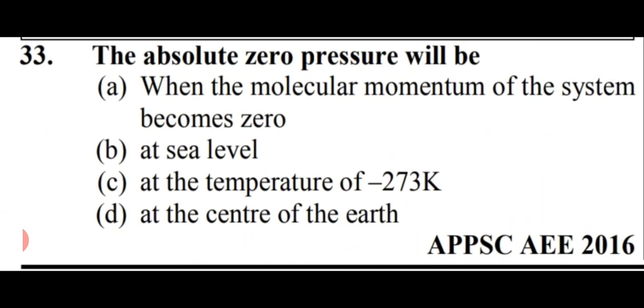The absolute zero pressure will be. Options are when the molecular momentum of the system becomes zero; second, at sea level; third, at the temperature of minus 273 Kelvin; and the fourth option is at the center of the earth. So in this case, option A is right here, that is when the molecular momentum of the system becomes zero.